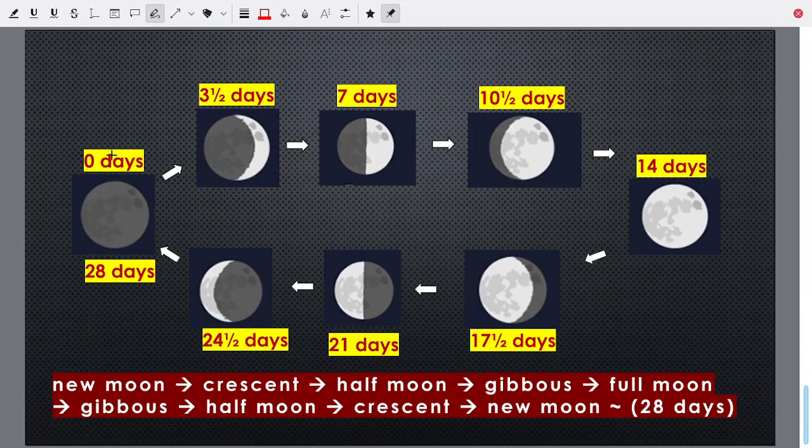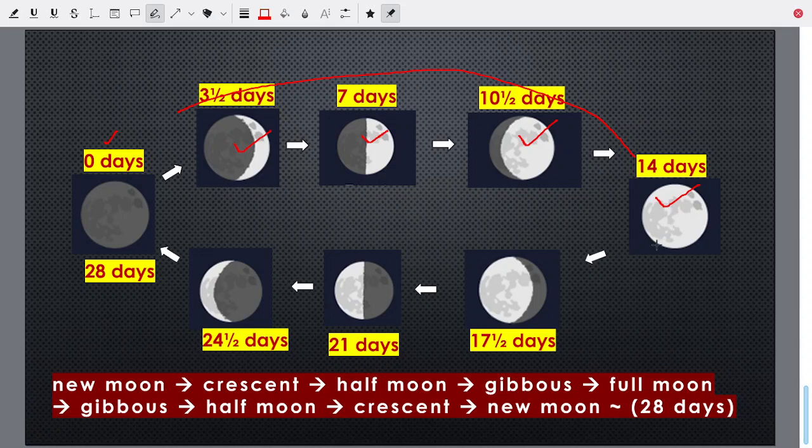So we start from new moon, 0 days. After about 3.5 days, you will see crescent. After 7 days, you will see half moon. After about 10.5 days, you will see gibbous. And after 14 days, you will see full moon. This is waxing, increasing in size. Now decreasing in size, waning.